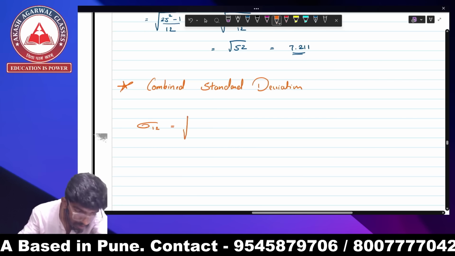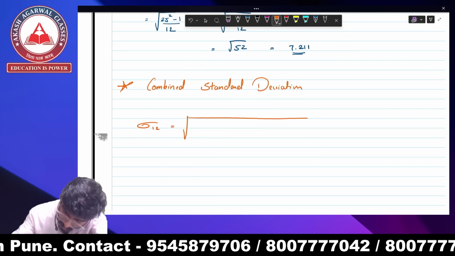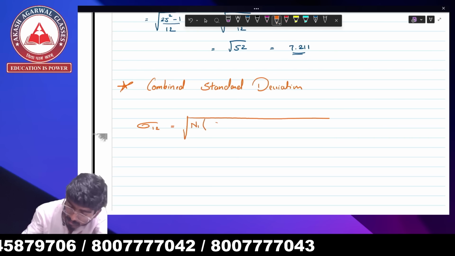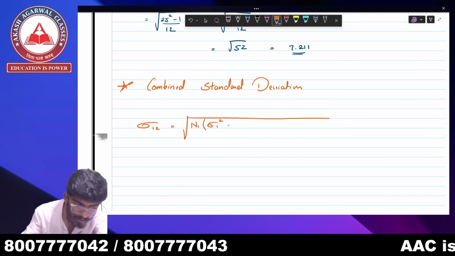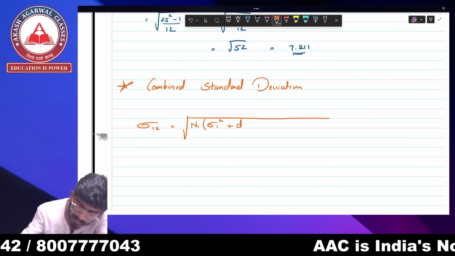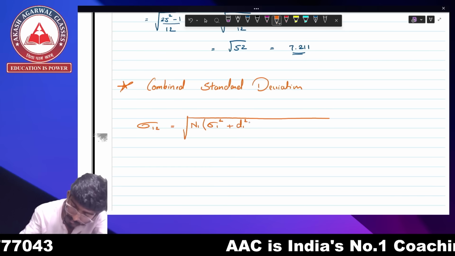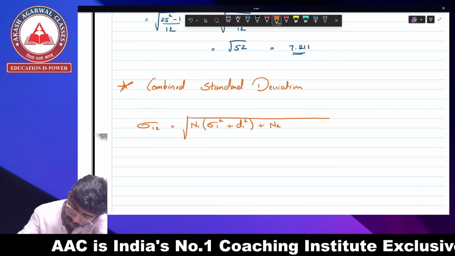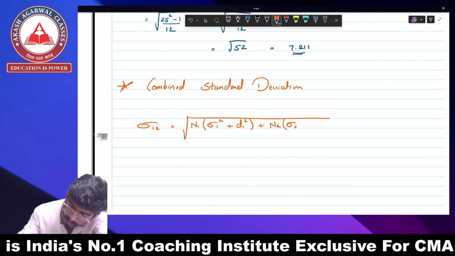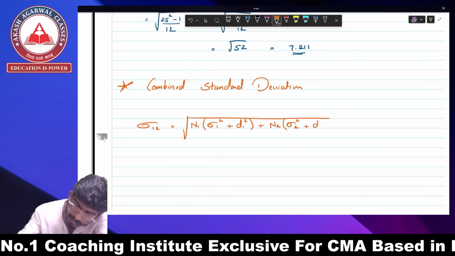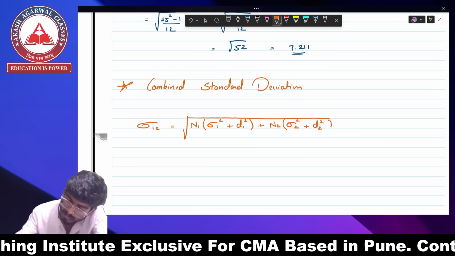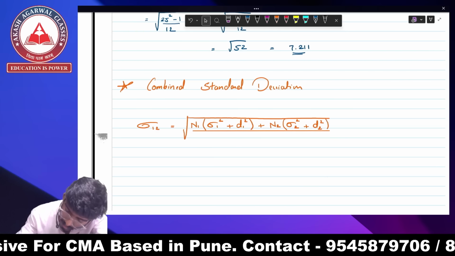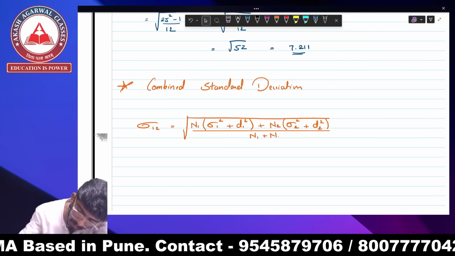Standard deviation of 1 and 2: N1 into standard deviation of 1's square plus D1's square, plus N2 into standard deviation of 2's square plus D2's square, upon N1 plus N2.